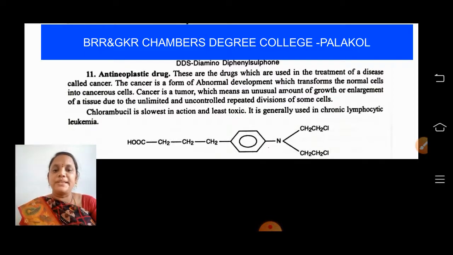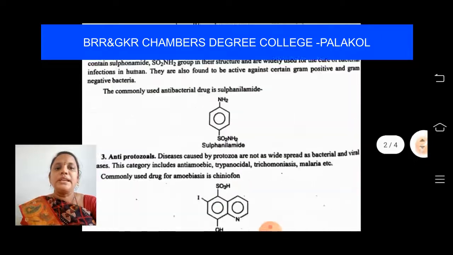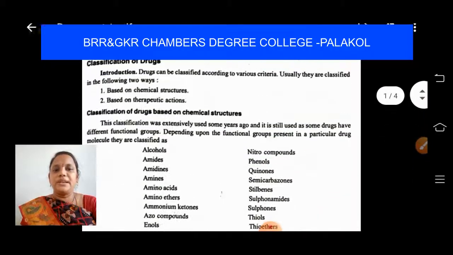We are using radiations to cure cancer, but we also prefer some drugs like chlorambucil, but it is very slow in action and least toxic. The drugs taken for cancer, their actions are not localized. So these are the important classifications of drugs based on chemotherapeutic agents.